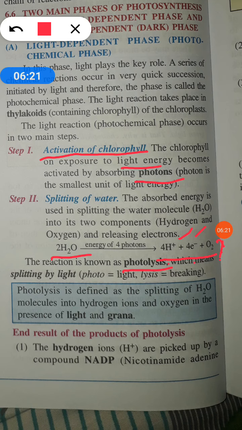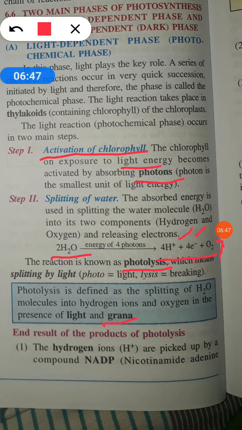Now using these things, one more thing to remember, this light dependent phase takes place in thylakoid. Why does it take place in thylakoid? Because thylakoid contains chlorophyll and it also contains enzymes which are needed for light dependent phase. So light dependent phase takes place in thylakoid, or you may say it takes place in grana also. Many thylakoids make one grana.